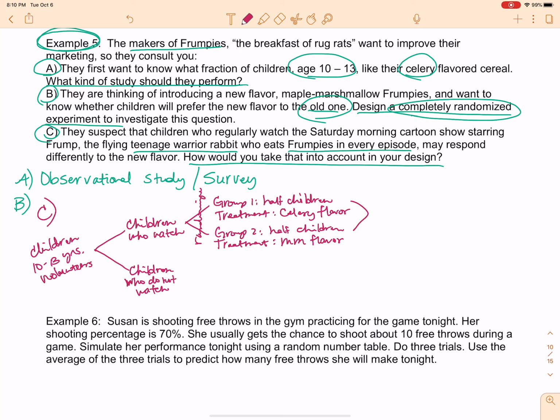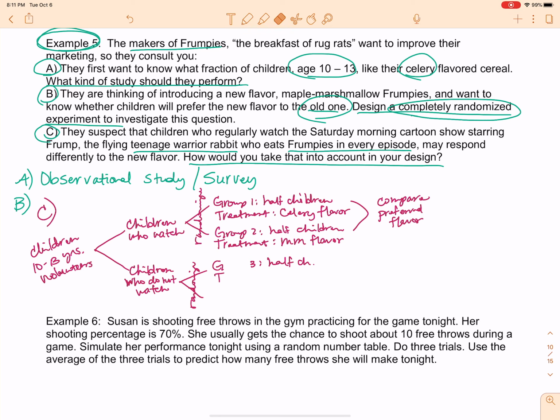And then, of course, we will compare preferred flavor with these kids. And then guess what? We're going to do the exact same thing with the other children. So we're going to randomize here. This will be group 3. Half of these children, they will get treatment.